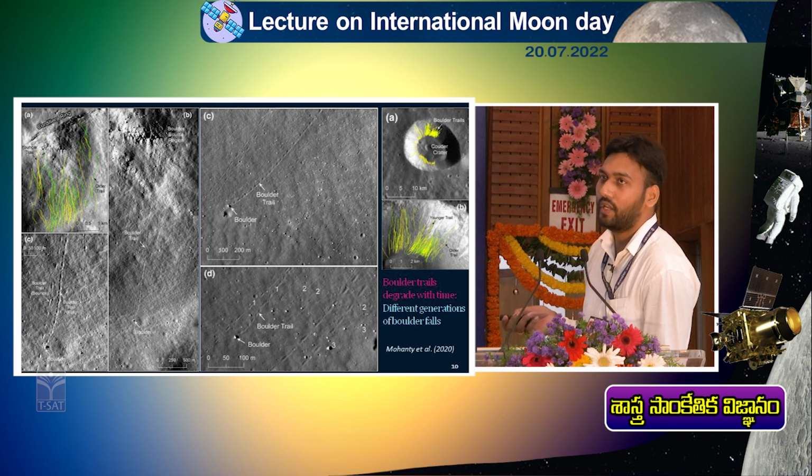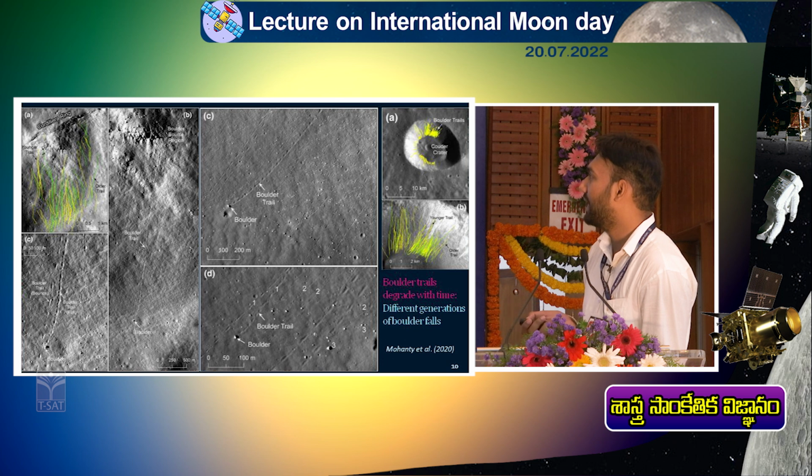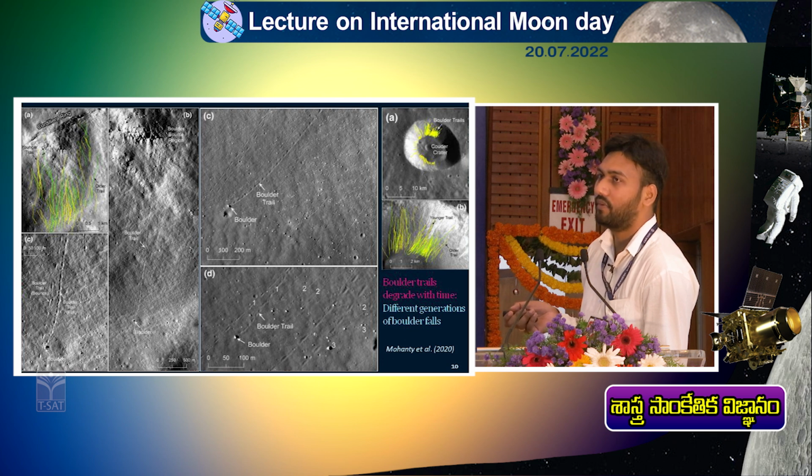Then coming to tectonic features, there are three basic types of tectonic features. One is wrinkle ridge, which is formed in the basin region. Basically, it is formed because of contraction of basalt, contraction of mare materials. And then these are grabens, which are formed due to extension. And these are scarps, which are formed because of global cooling of Moon. Global cooling is resulting in contraction. Because of that, they are formed.